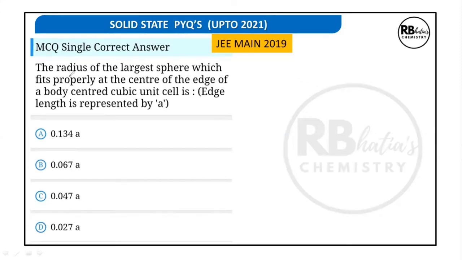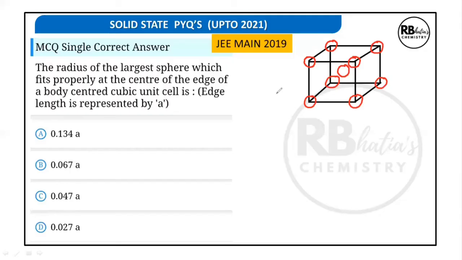The next question: the radius of the largest sphere which fits properly at the center of the edge of a body-centered cubic unit cell is... In a BCC kind of unit cell, we know we have atoms at each corner and at the body center, right? Which means the edge center is going to have vacant spaces, a void.